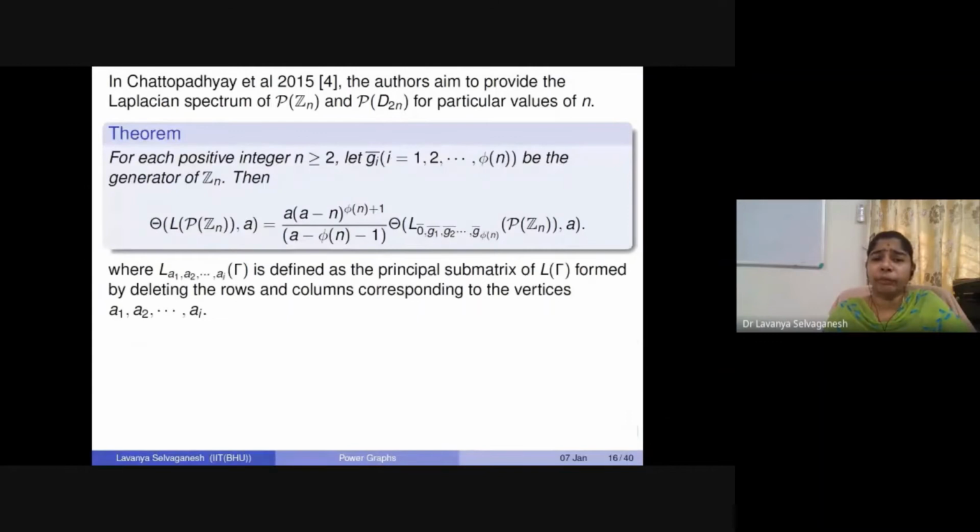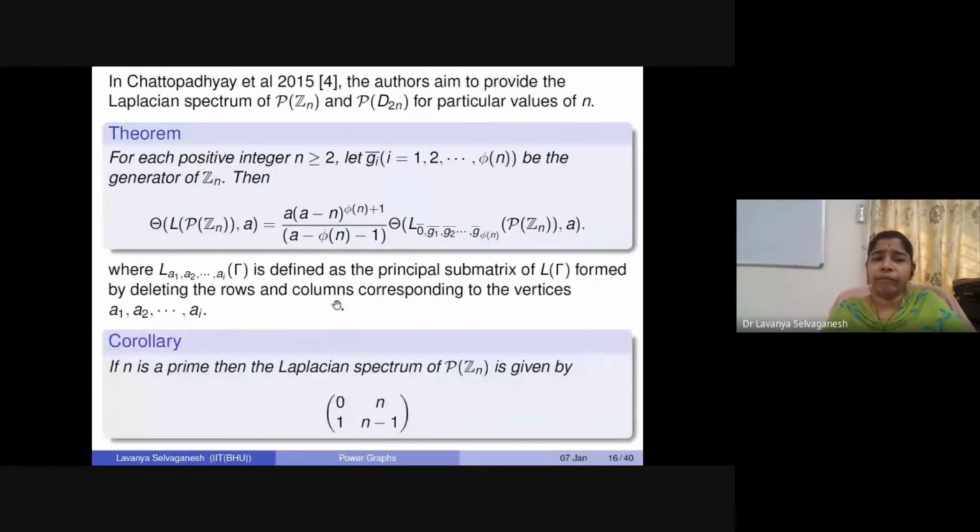From here, if I choose n to be a prime number, if n is a prime, then all Gi bar will be nothing but all the elements from 0 to n minus 1: 0 bar, 1 bar, 2 bar, and so on, n minus 1 bar.